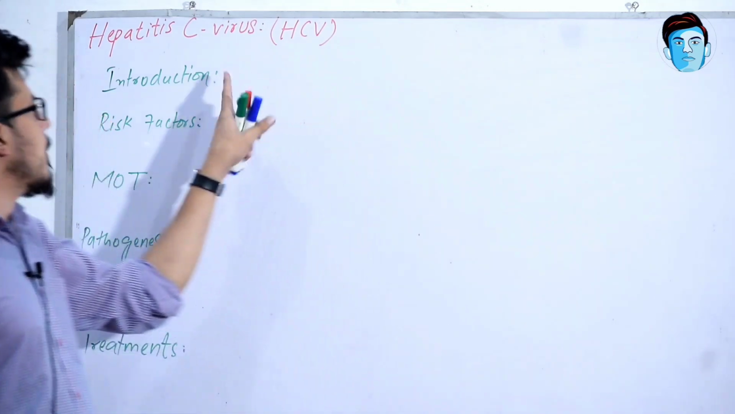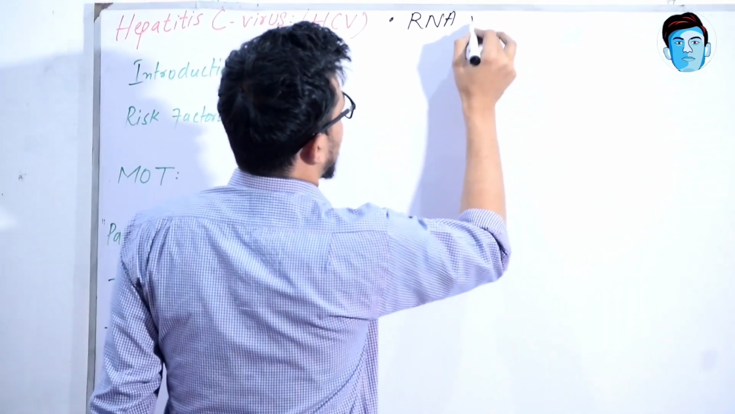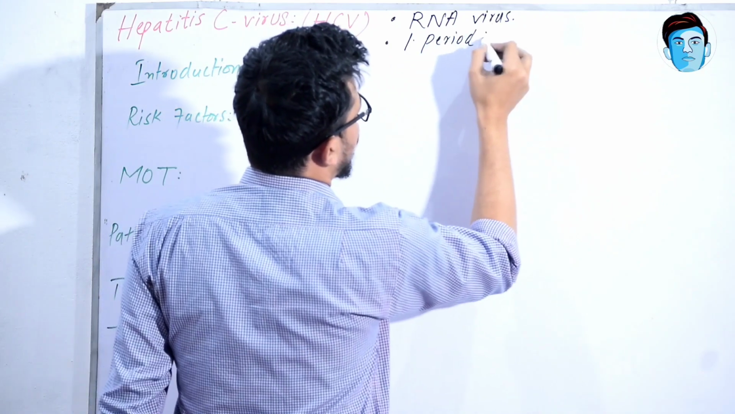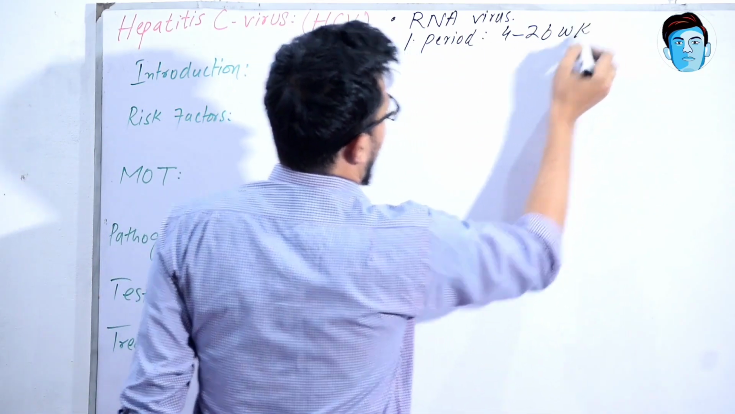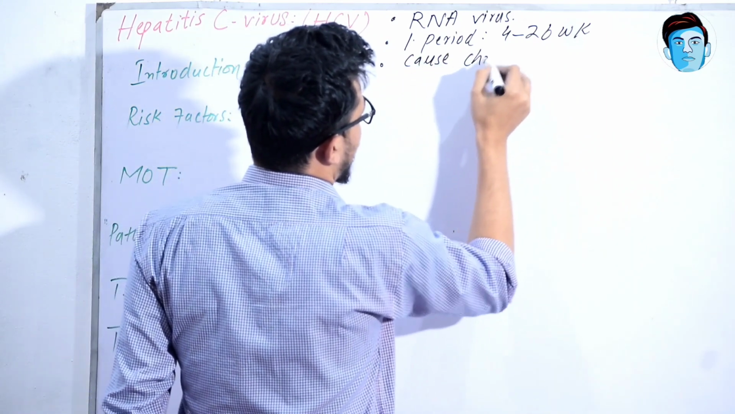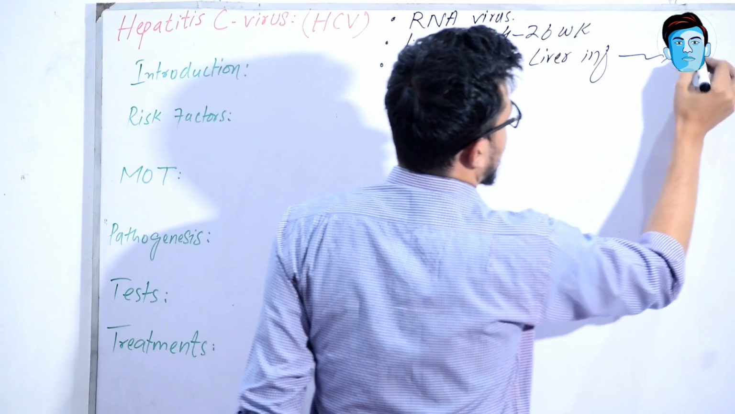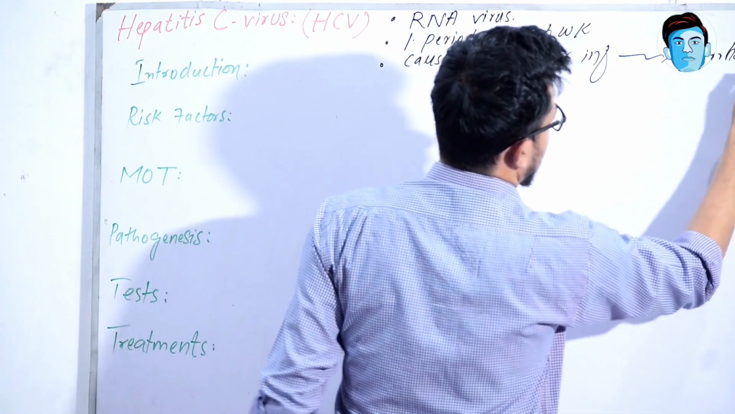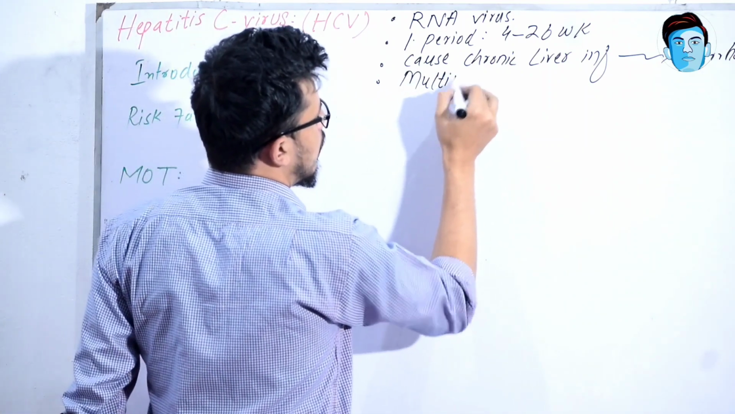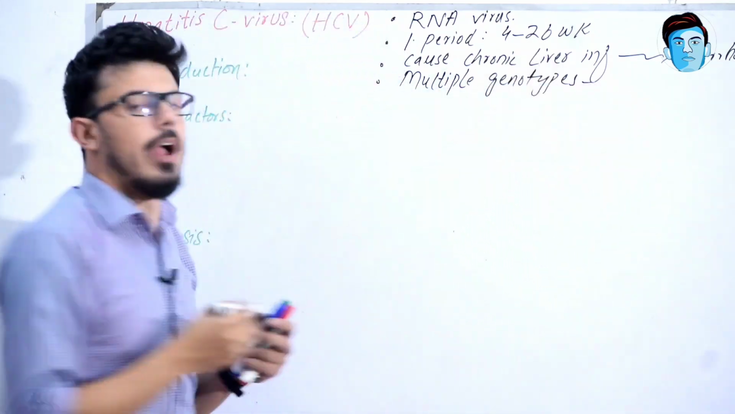Hepatitis C virus is an RNA virus, and its incubation period is 4 to 26 weeks. It causes chronic liver infection that leads to cirrhosis. It has multiple genotypes, and each genotype is further classified into subtypes.